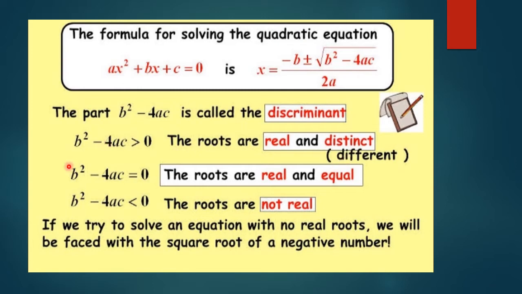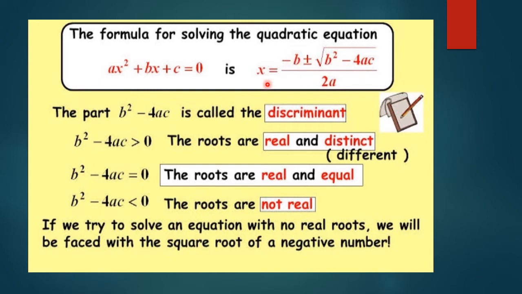Now if b square minus 4ac is equal to 0, if this term becomes 0, we get minus b plus minus 0 over 2a. That is, the two roots we get are minus b over 2a and minus b over 2a. As this portion has become 0, then the roots are real and equal. How equal? Because this plus minus sign makes no difference because the value of the discriminant is 0 over here. So we will get two equal roots, that will be minus b over 2a and minus b over 2a.